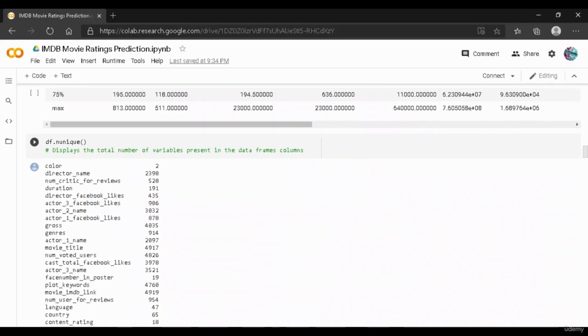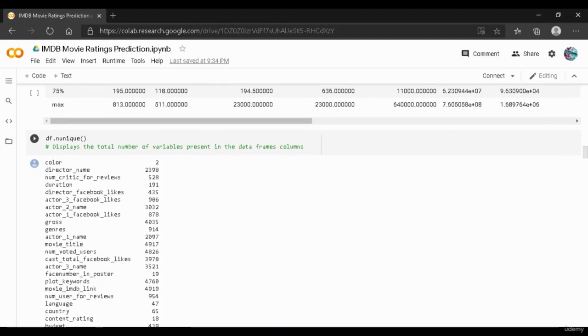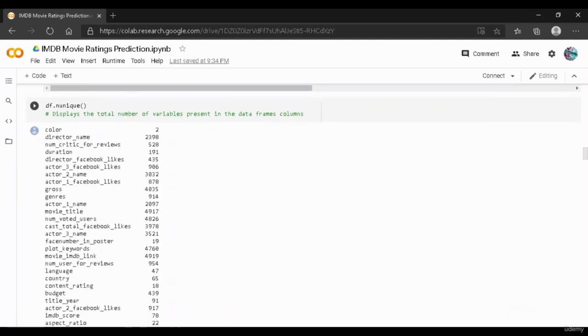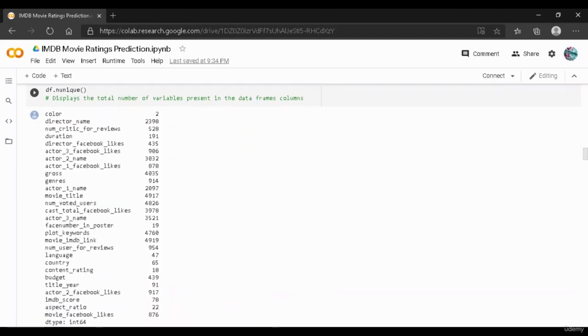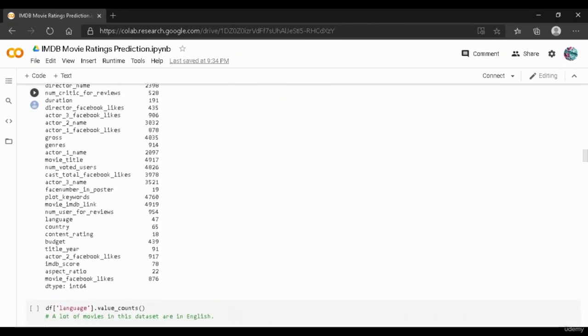And that's the reason why we can see that there are only two types of values present in that particular column. And as we can see over here in this column director name, there are around 2,398 different values present in that particular column. And this is what the df.nunique shows us. It displays the total number of unique values present in the data frame's columns.